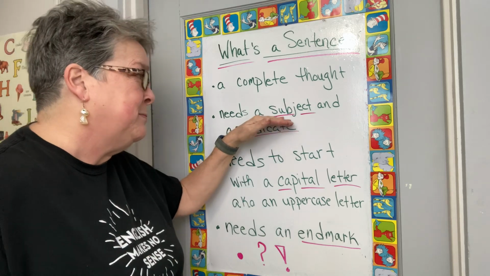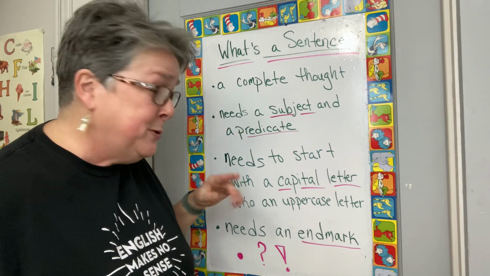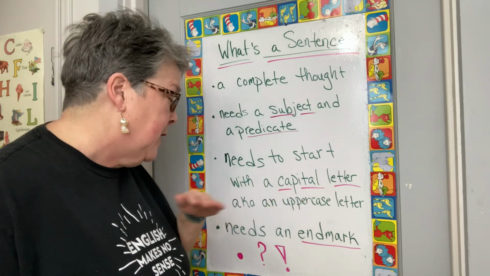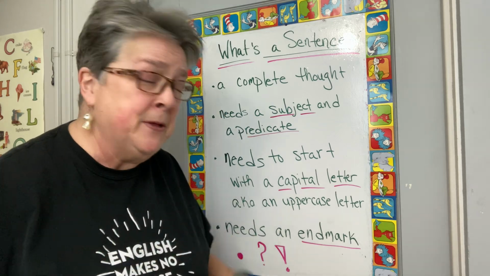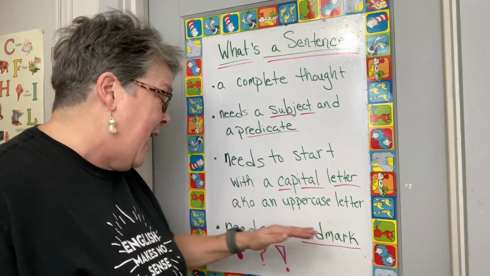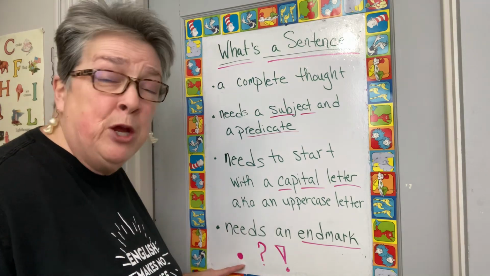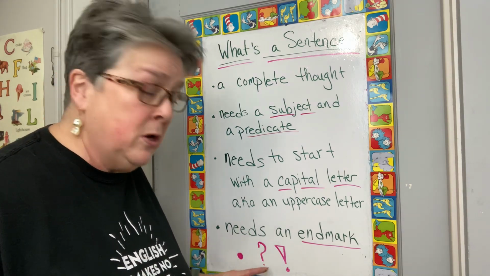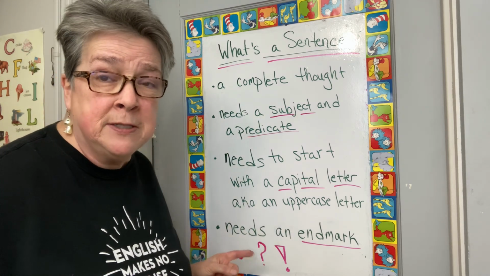It needs a subject and a predicate. It needs to start with a capital letter, also known as an uppercase letter or a big letter. And it needs an end mark, which is these three things: a period, a question mark, or an exclamation. These are our end marks.